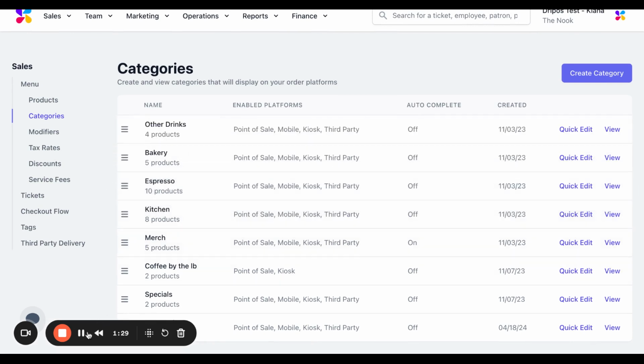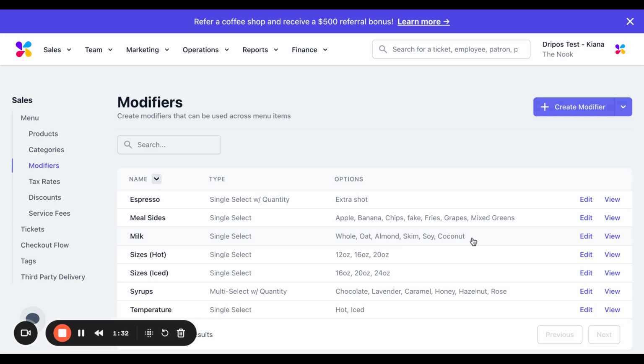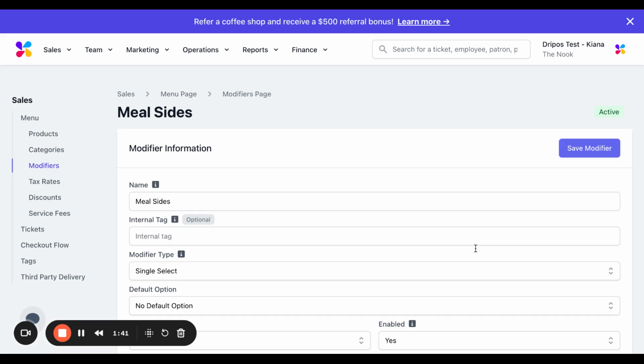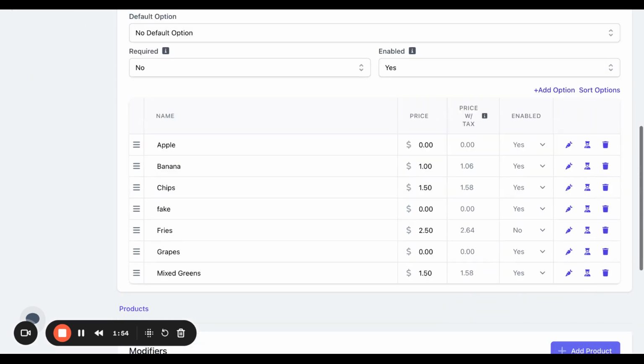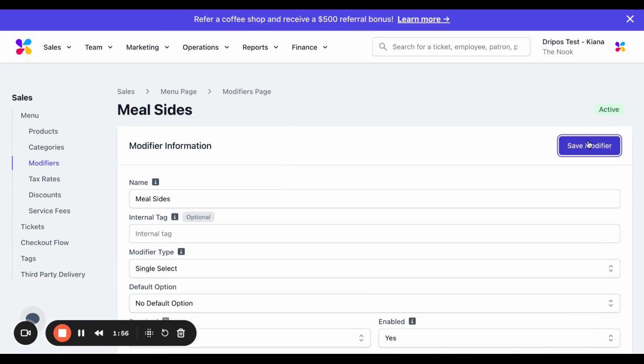like such. In addition, if you wanted to rearrange the order of modifier options, you can do so by clicking into the Modifiers tab, clicking into any given modifier, and dragging to your desired location, or you can quickly order them in alphabetical order by clicking on this Sort Options button. Just make sure if you make any changes that you click on the Save Modifier button in the